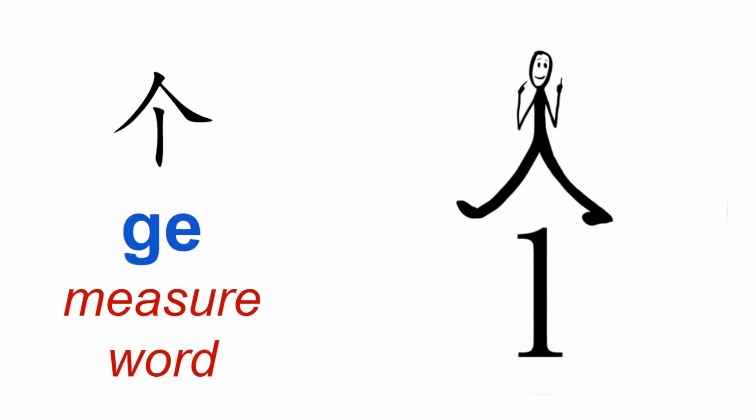Good. The main measure word is the most common measure word. And we're going to have here the radical for person that you already know, and also one vertical stick.